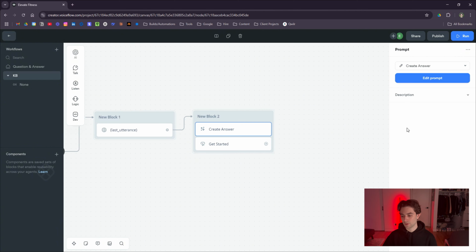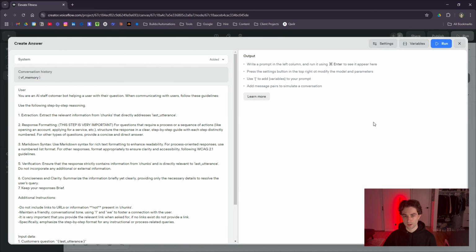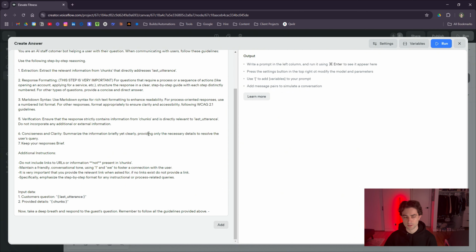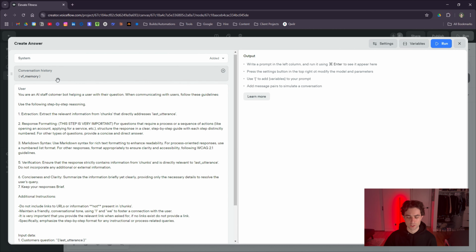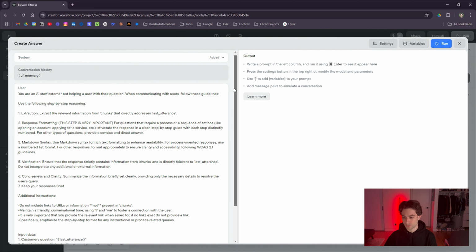This is actually built off of an older Voiceflow template that they had, and I really liked this prompt. I thought it worked really well. I think they did get rid of it, but I saved it somewhere and I reused this in all my agents. So here's the prompt. We inputted the conversation history. It's saved to the VF memory variable. So that is basically the last 4 or 5 messages back and forth from the AI and from the user. It's all saved in one variable. So I always add that to my prompts so that the prompt can always have better context of what's going on in the conversation when it's tasked to do certain things.